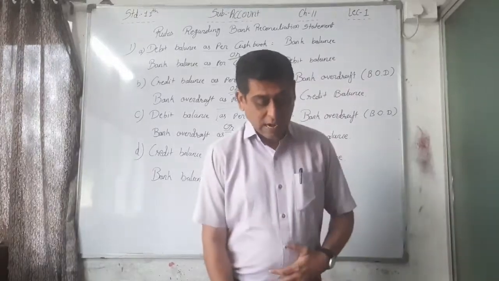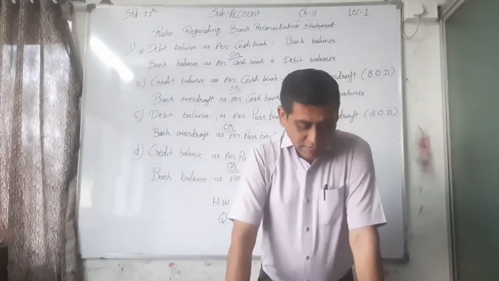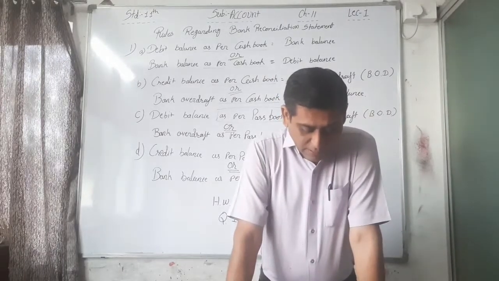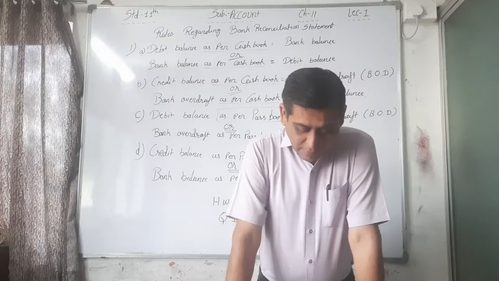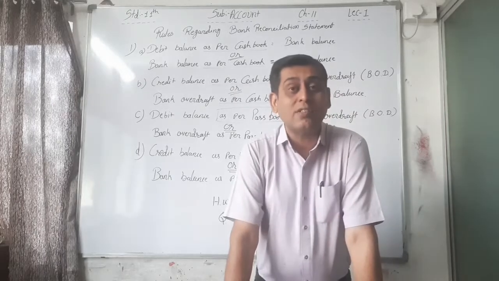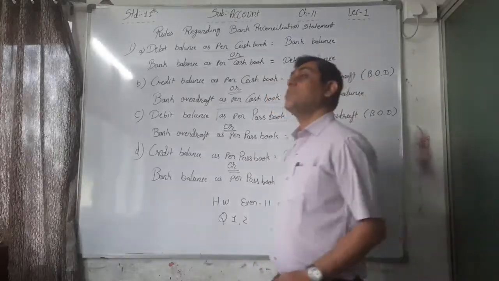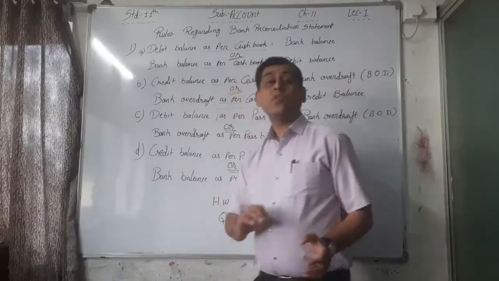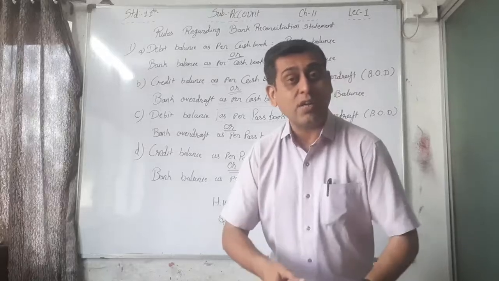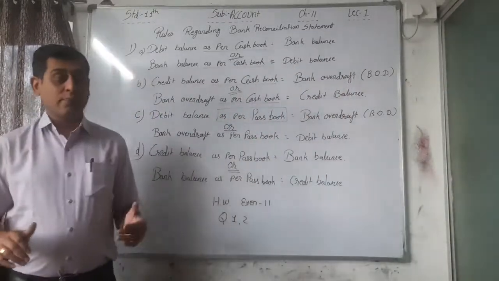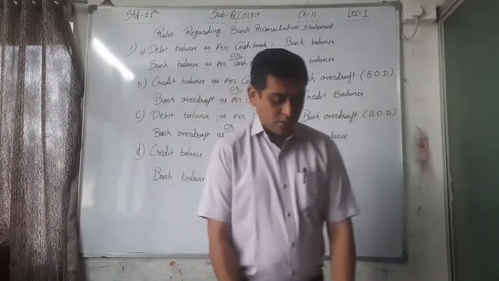Okay, and in our next session, see point number 7, read that. Reasons for difference of bank balance between cash book and passbook. The reasons are given here, and those reasons are our rules. On the basis of those reasons we record the rules on how to do the sum. So that is the main point.